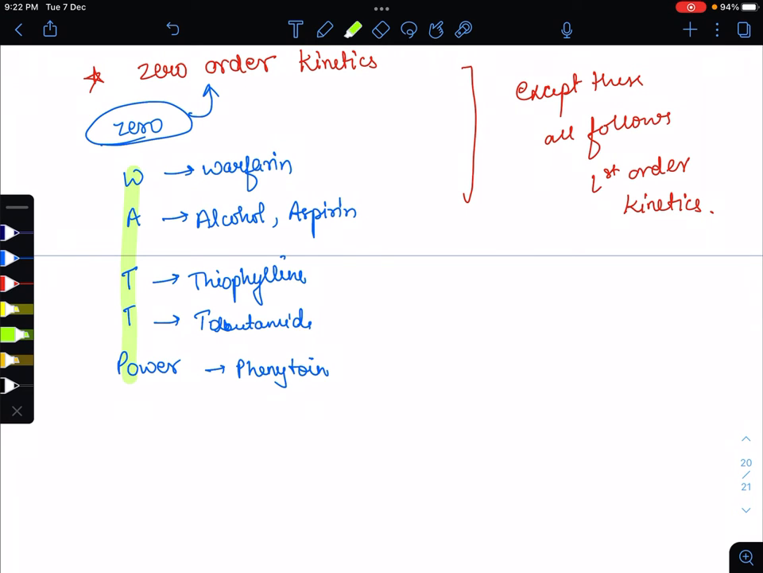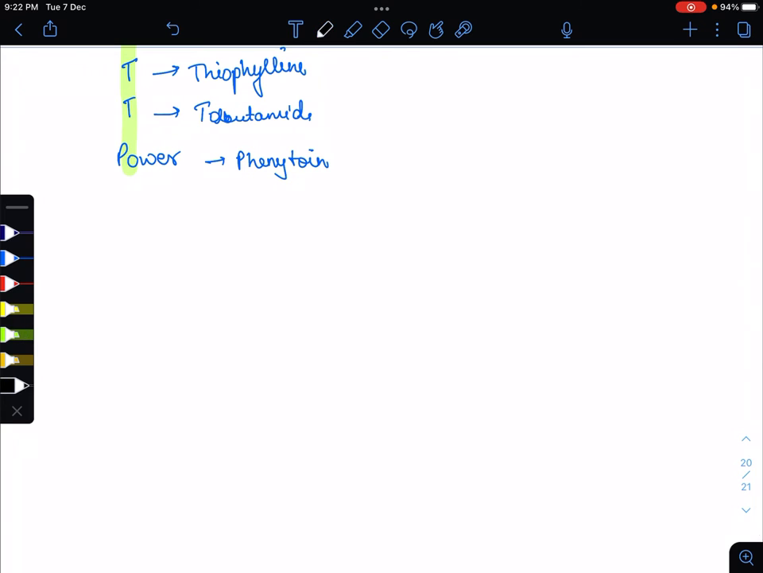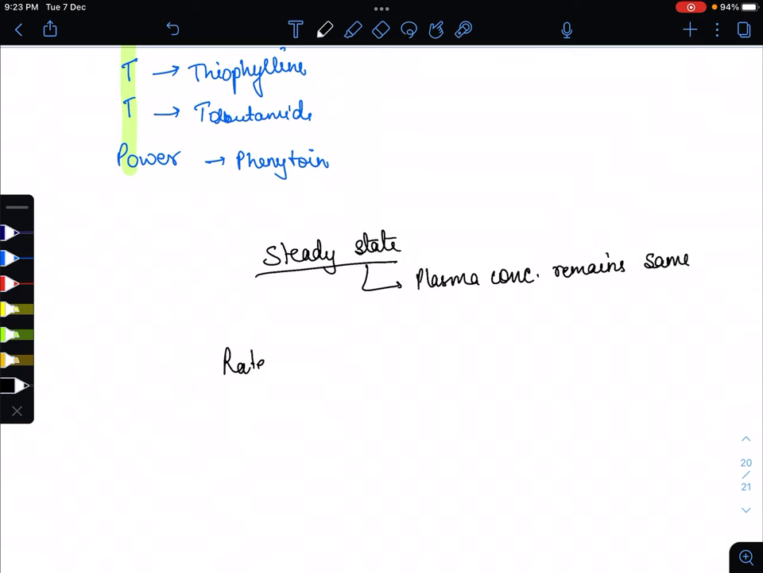Now I am going to tell you about another concept, that is the steady state. Steady state means the balance is there, means the plasma concentration remains the same. How is it the same? Because the rate of administration and rate of elimination are equal.